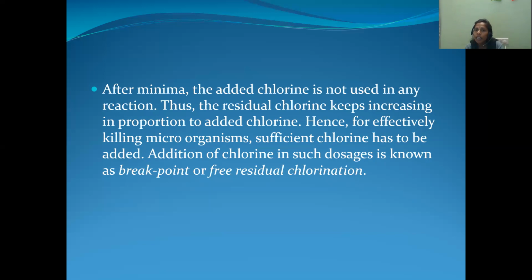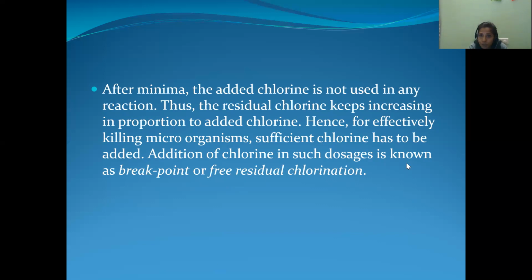So at the fourth stage, there is only free residual chlorine by addition of excess amount of chlorine. Hence, for effectively killing microorganisms, sufficient chlorine has to be added. After the fourth stage also, we should not add excess amount of chlorine. Already I told you that it should not exceed 0.3 ppm in the drinking water. It should be up to 0.3 ppm only. After that, we have to stop this process.